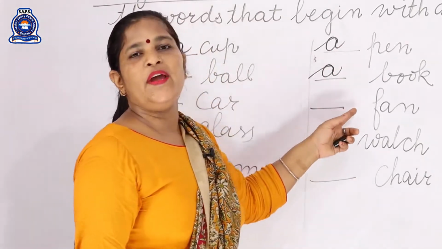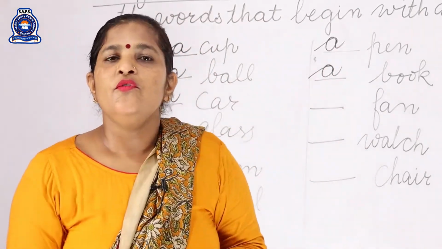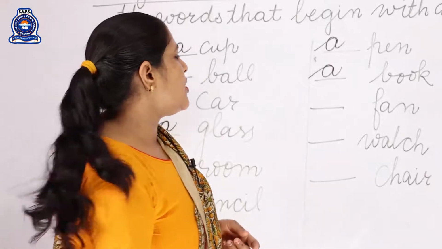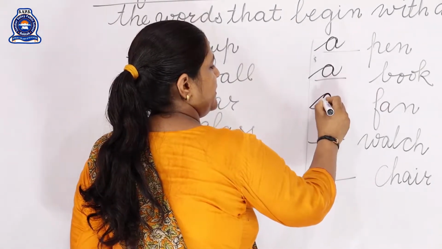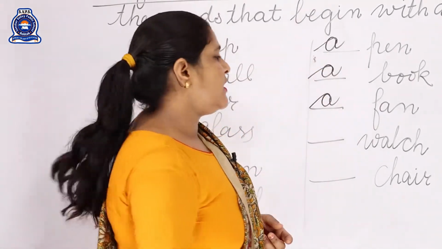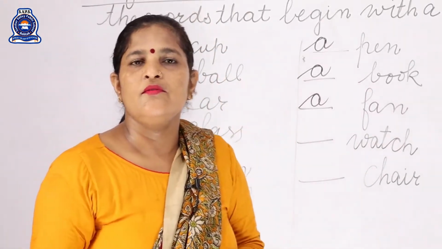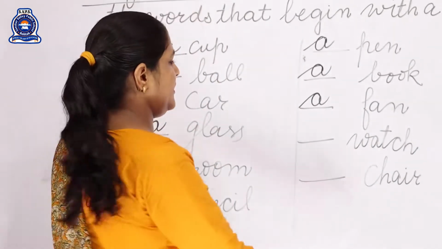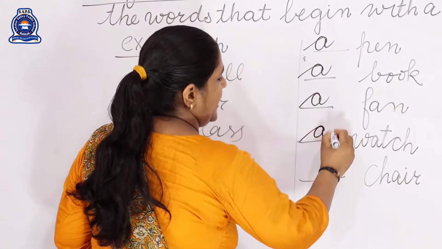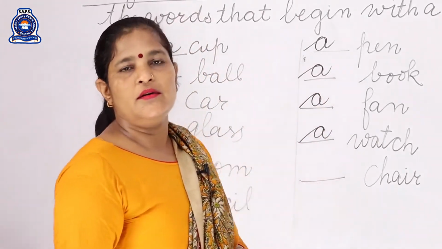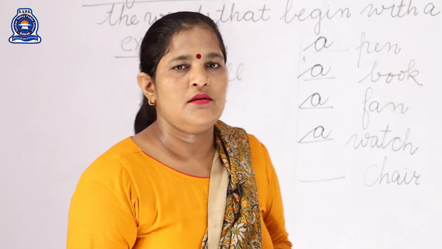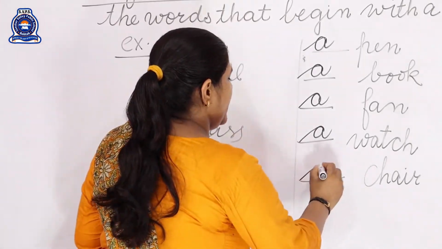Next one is fan, beta. F. So F is a consonant. So we have to fill article A here. Next one is watch, beta. V. V is also a consonant. So we have to fill article A here. Next one is chair. Ch. So we have to fill article A here.